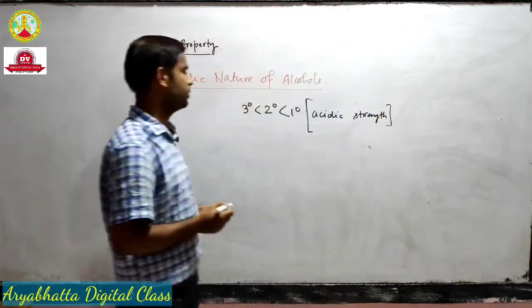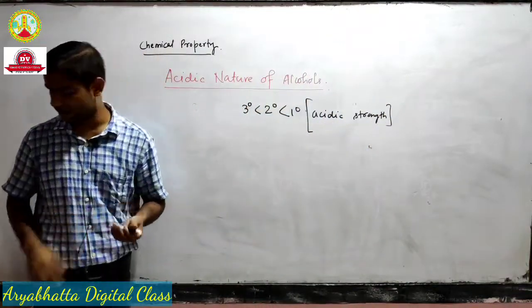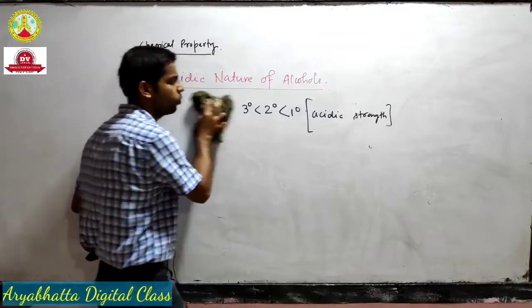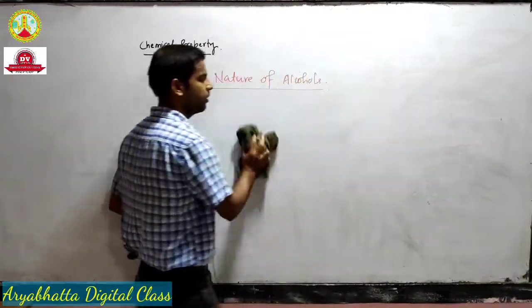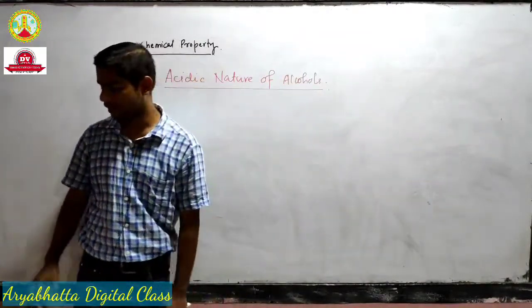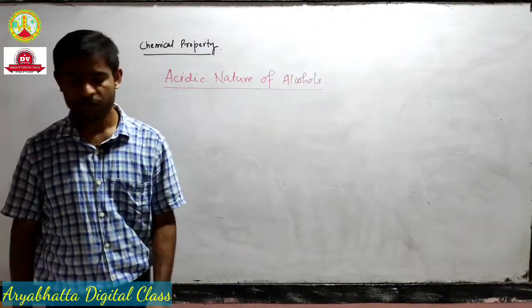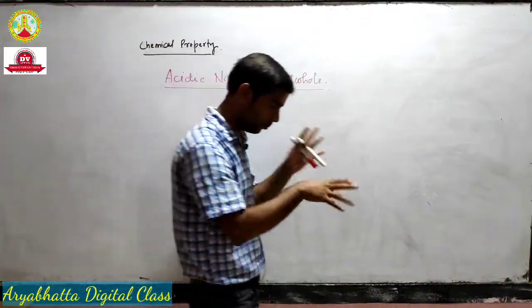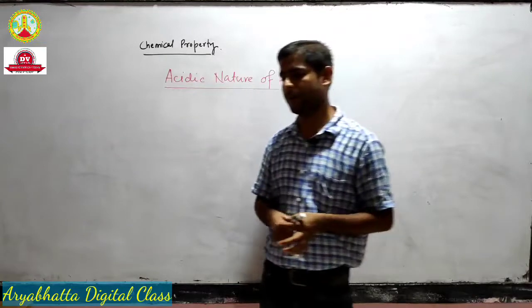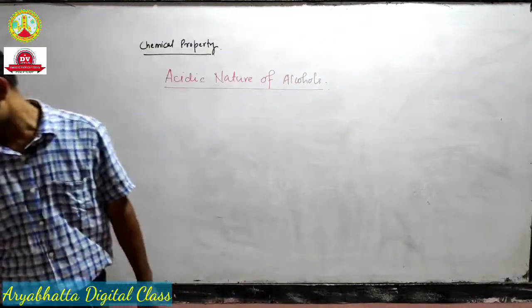That means 1 degree alcohols are more acidic than 3 degree alcohols, and you know the reason also. Due to the positive I effect, the polarity of the OH bond is compromised, so we have this issue.